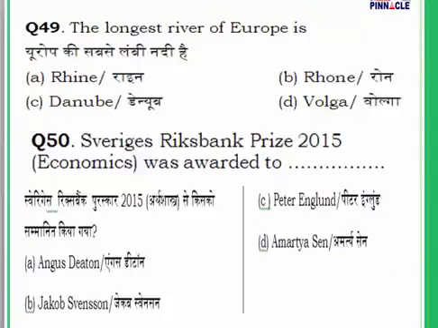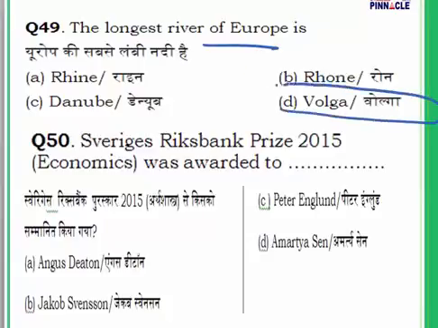Question number 49. The longest river of Europe. If I ever ask anybody the name of a river of Europe, the first answer that they give me is D, ma'am, Volga. Yes, Volga is also the longest river of Europe. Volga is the largest river in Europe. In terms of length also it is the largest, and in terms of discharge of water and its watershed area. It flows through the western part of Russia. Very, very important river for Russia, and it is viewed as the national river for Russia. Answer is D.